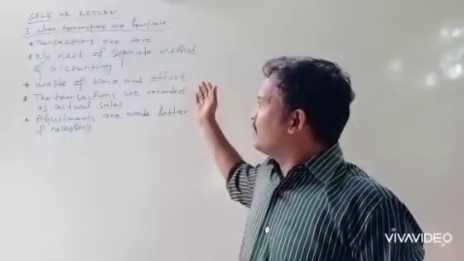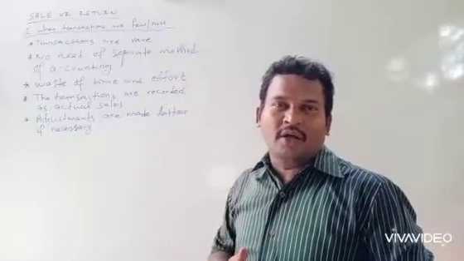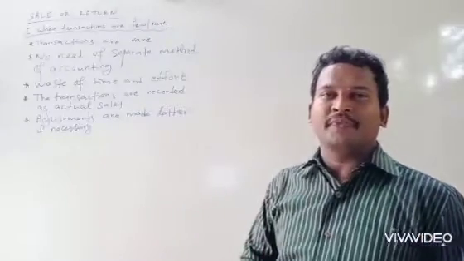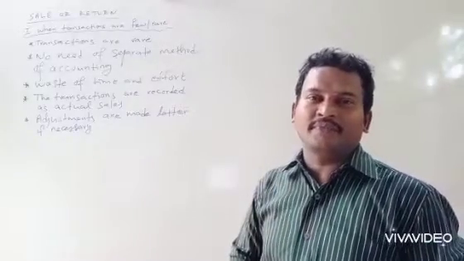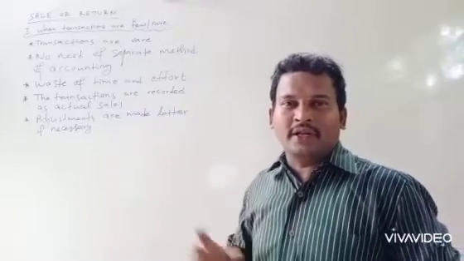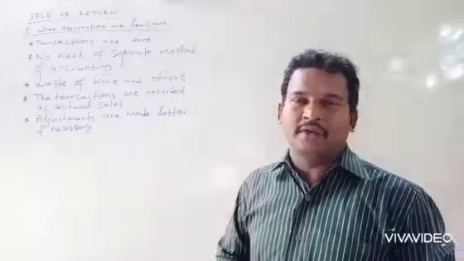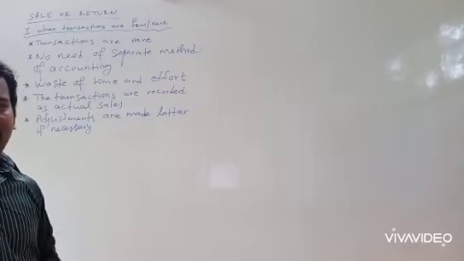So the transactions under this method, that means sending goods to customers for approval, will be recorded as actual sales, and adjustments are made later if necessary. If it is required, the adjustment will take place. Otherwise, it will not. Right? We will see the accounting procedure for each transaction.